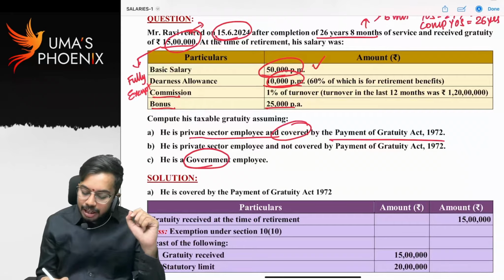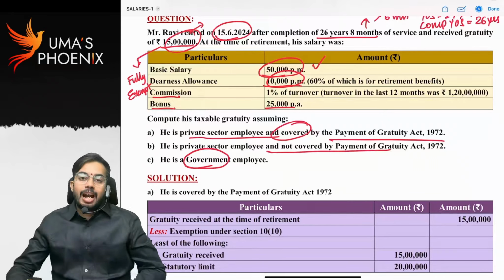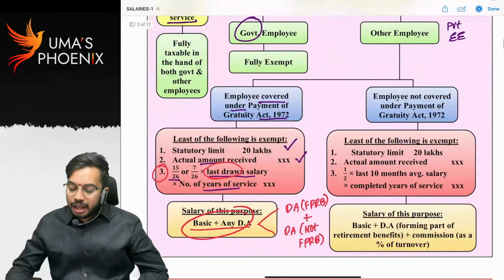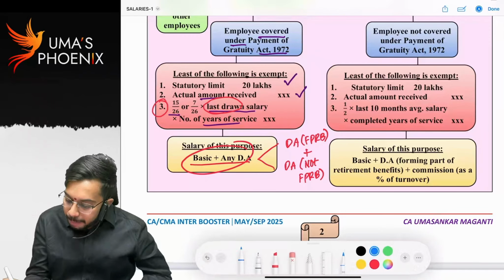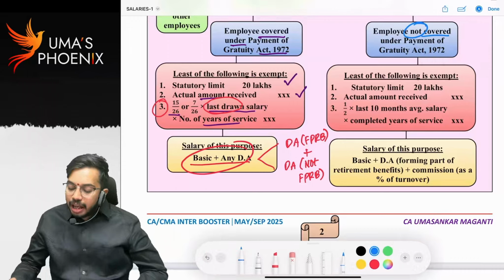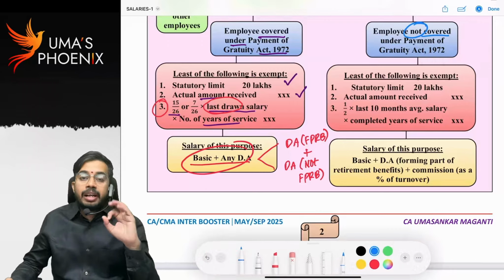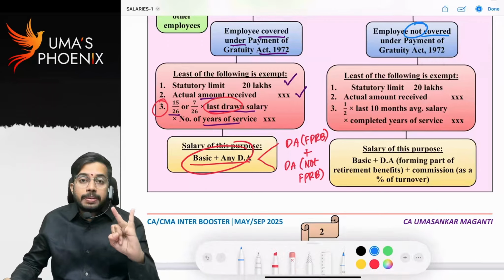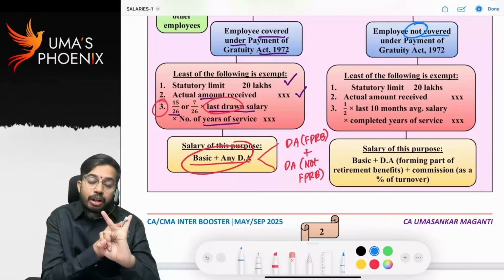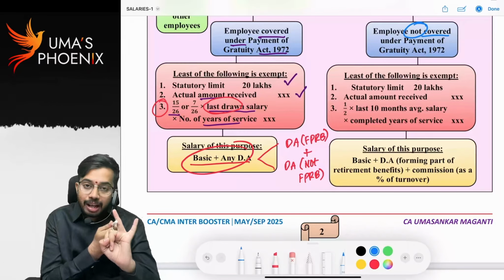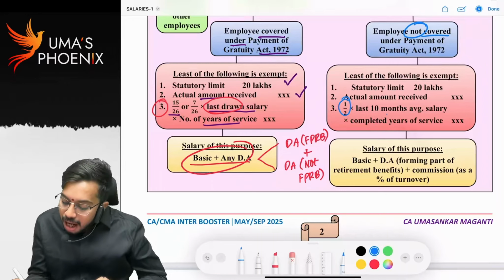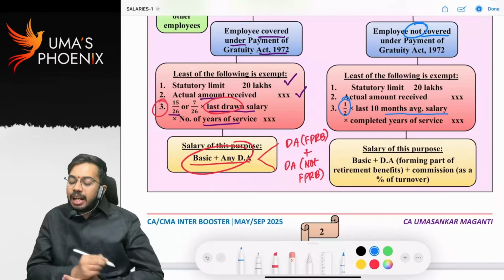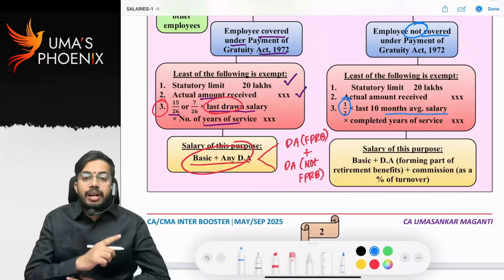Now, if he is not covered under Payment of Gratuity Act, let us see the provision, then we will come back. If employee is not covered under Payment of Gratuity Act, then also exemption will be calculated in 3 steps. First 2 steps are common: statutory limit 20 lakhs, or actual gratuity received, or half, 1 by 2, into last 10 months average salary preceding the month of retirement.